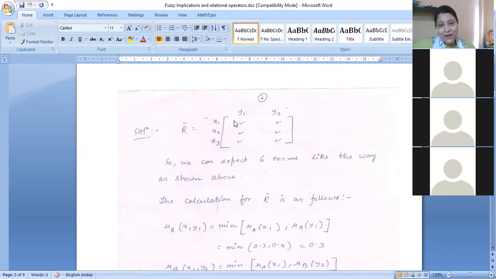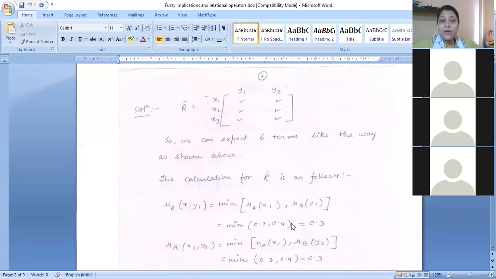So basically that is why I have shown you how that particular new evolved matrix will look, right? So basically we can expect six terms like this. Now, we have to find out all those six terms. Now, how the calculation is going to be followed: because this is a Cartesian product, this is a classical relationship, what you need to do is only find out the minimum.